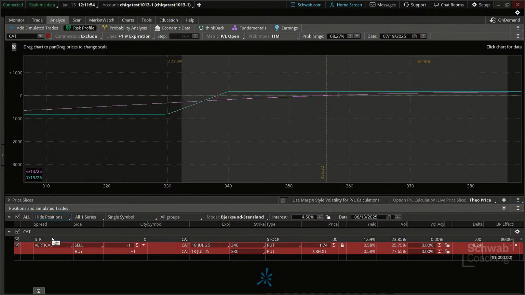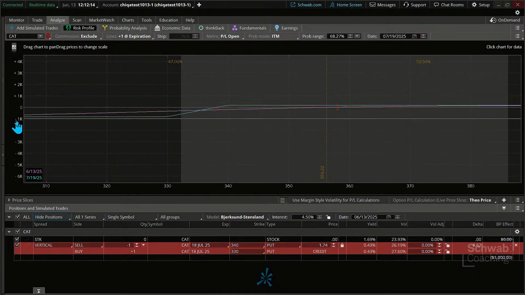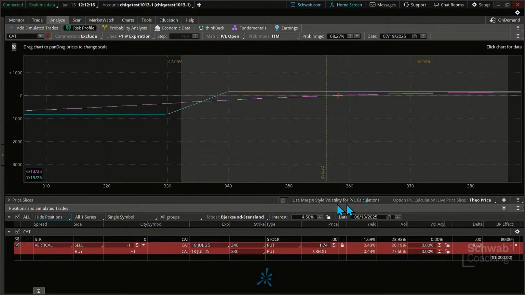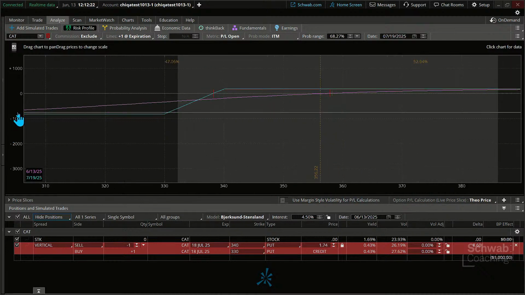Sorry about that. The key note is I'm sitting here looking at that. I said, okay, even though I've adjusted it, I didn't make it look great. You got to come down. Always do this every single time. Folks, earmark this. Make sure you do this every time. Under positions and simulated trades, go down and hide those positions right here. Now with that, I'm going to go back to my adjusting so we can really see this. It had other positions showing in there, and that's not a good thing. So let me go ahead and just adjust this.